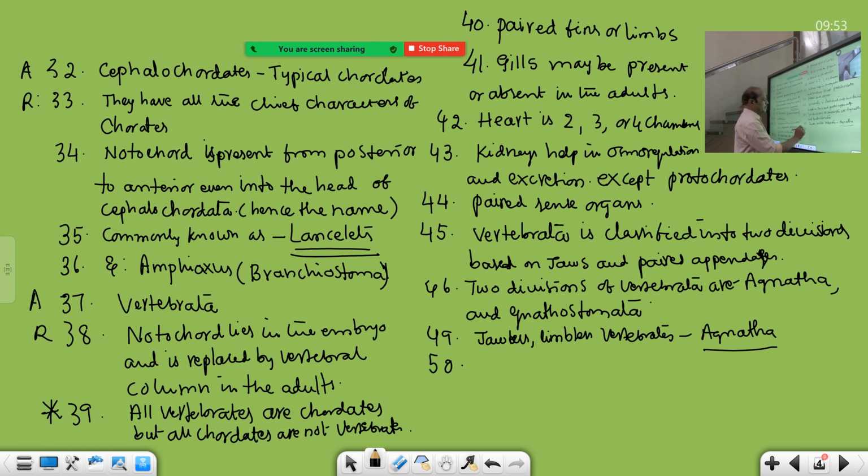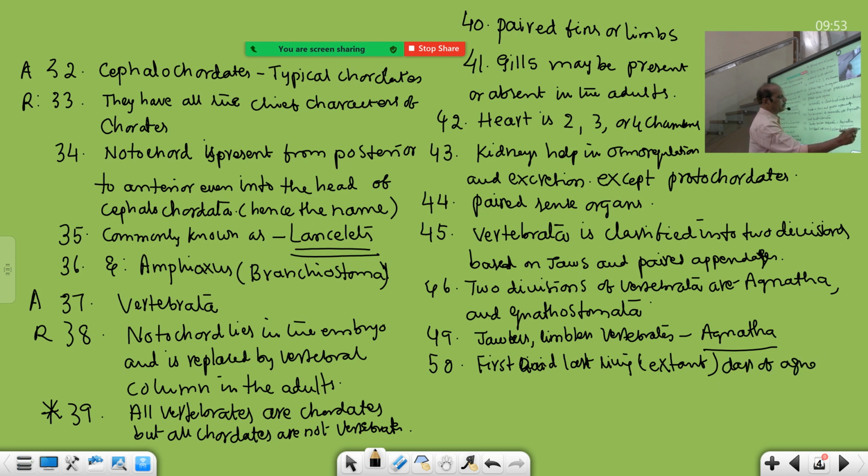Examples: first living vertebrates. This is the bit. Only class of Agnatha. First and last living class. Living means extant; in the bracket I write extant. Extinct means perished, extant means living. First and last living class of Agnatha is Cyclostomata.